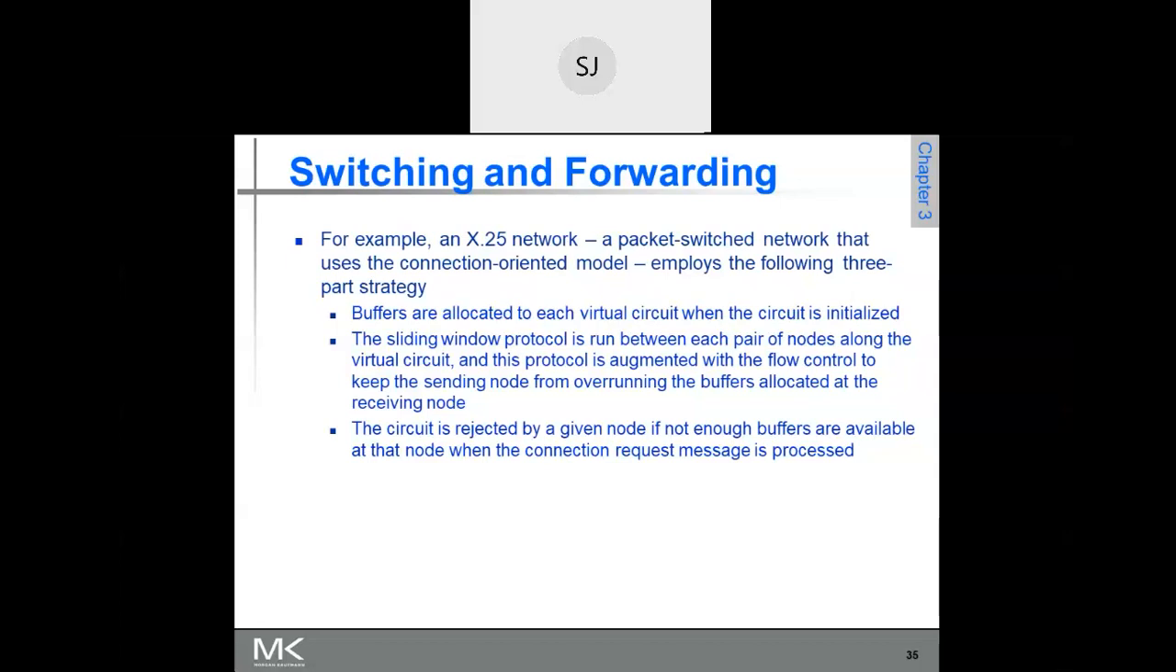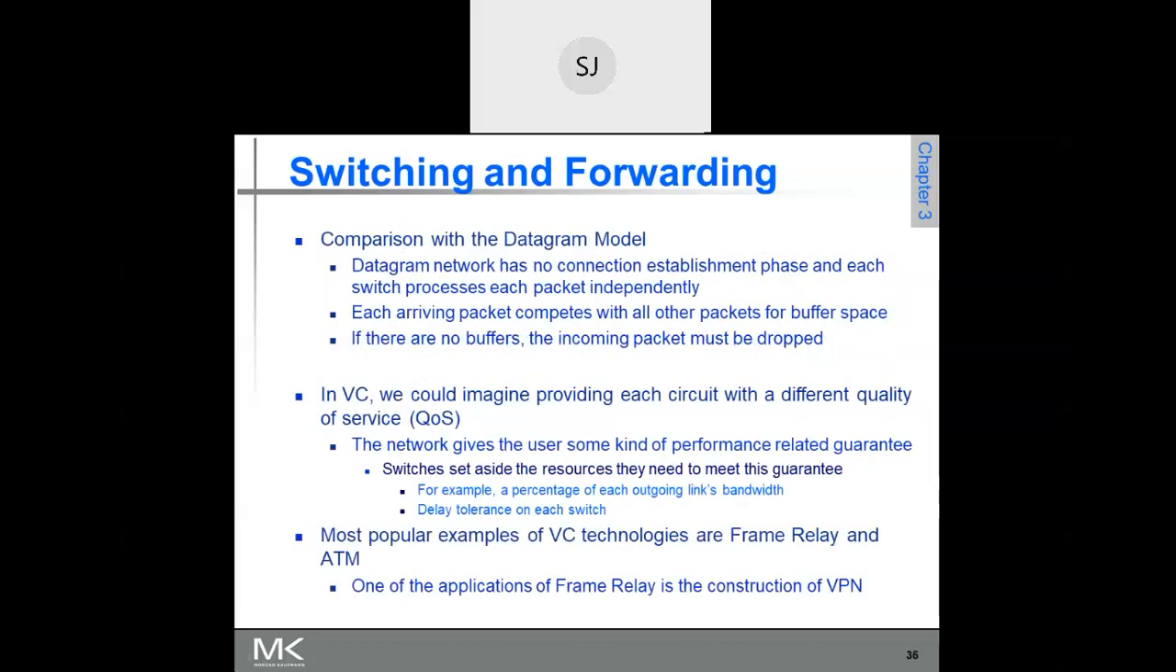Is it clear? If not enough buffers are available at that node when the connection request message is processed, then it can reject that request. Is that clear? See that comparison of datagrams and virtual circuits.